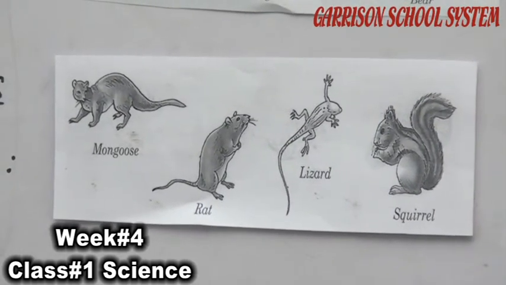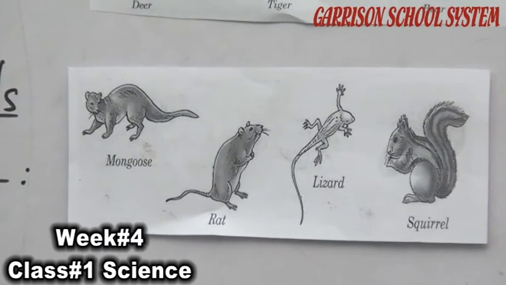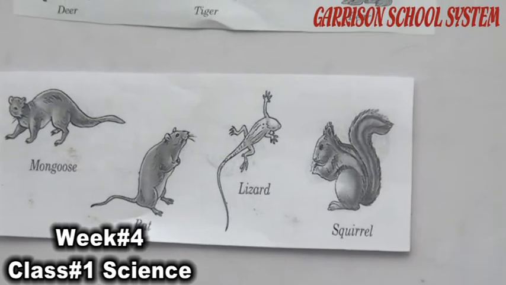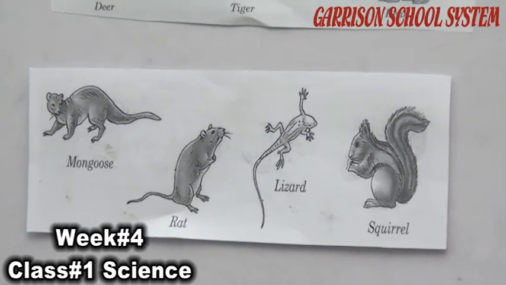Why do animals choose different places? They have to choose their living places according to their size, shape and according to the type of food they need to eat. That's why they select different places.